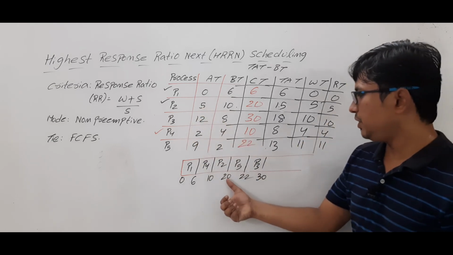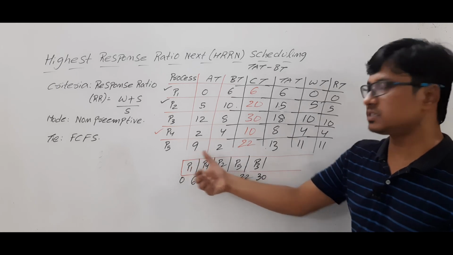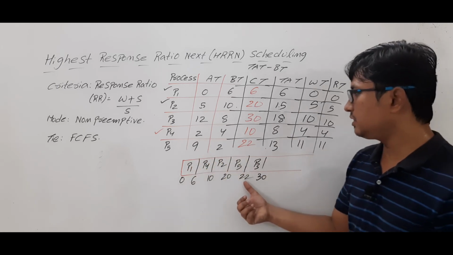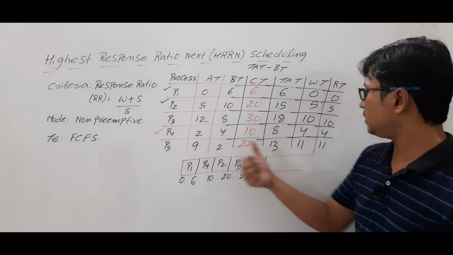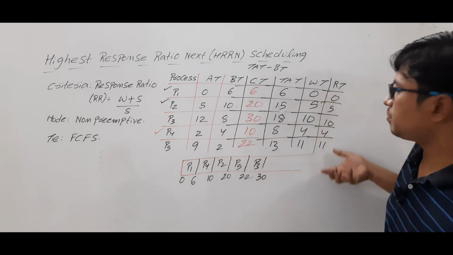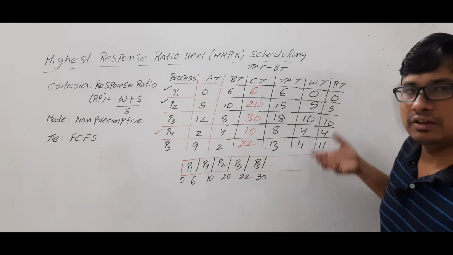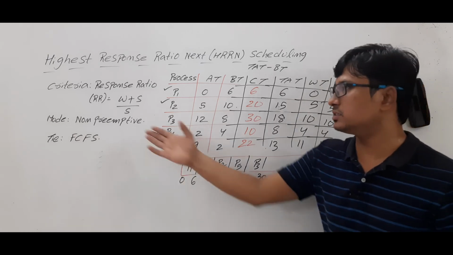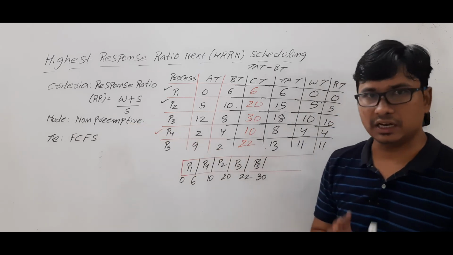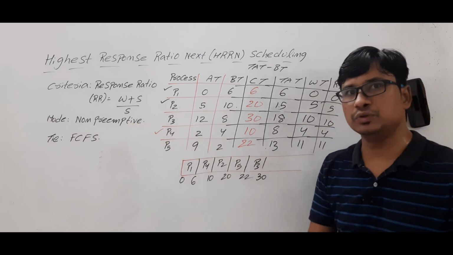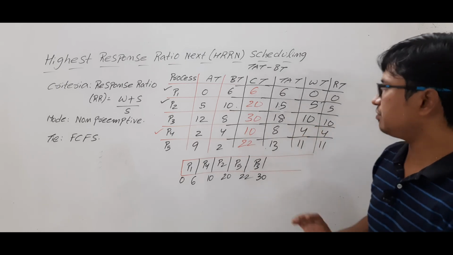P5, 20 minus 9 is 11. P3, 22 minus 12 is 10. So all the response times equal the waiting times, because it is a non-preemptive scheduling algorithm. Is it clear? If it were a preemptive scheduling algorithm, it would be different.